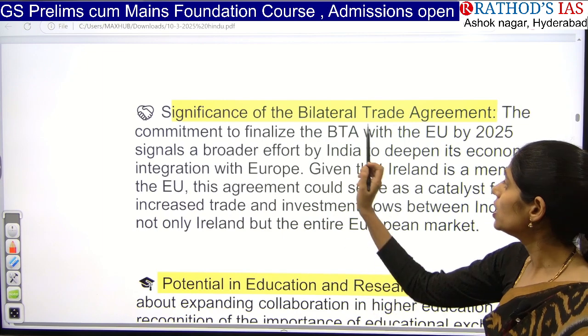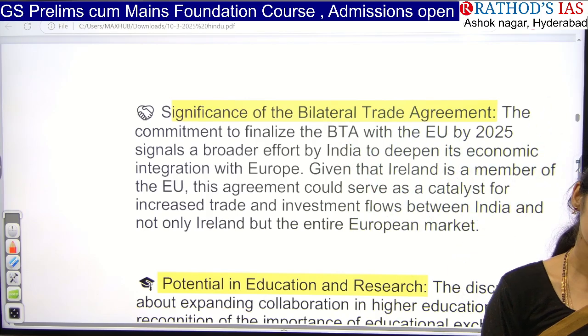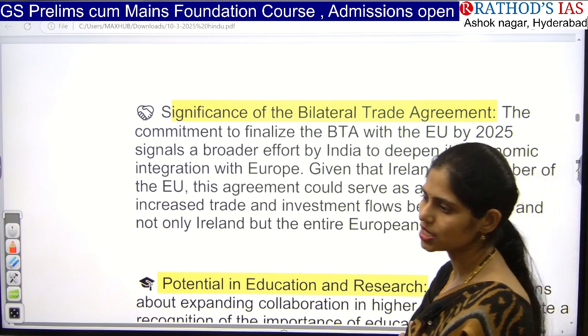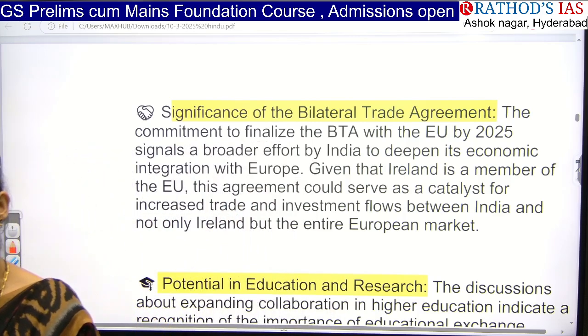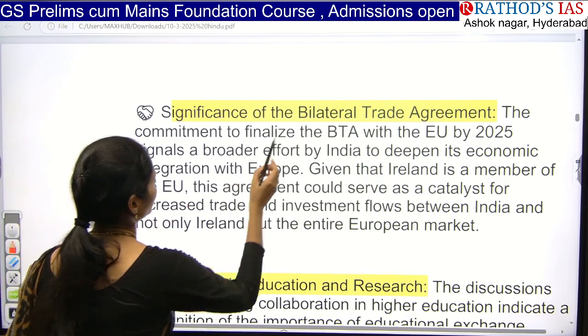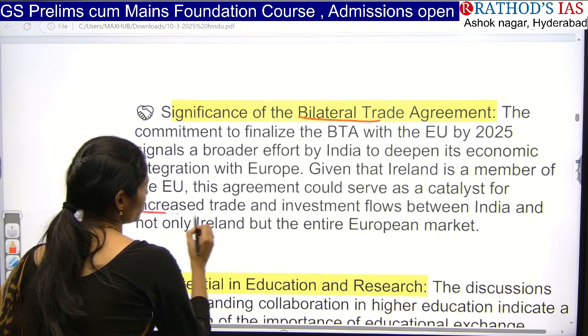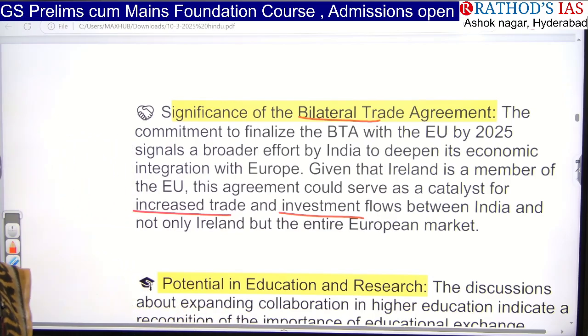Everything. So here, because of the signing of a bilateral trade agreement, obviously what happens? We can increase trade, we can increase exports and imports, and we can improve employment opportunities and economic growth. So like that, we have lots of advantages. Even investments can be increased, right? So here we want to come up with this bilateral trade agreement so that we can increase trade and increase investment flows. Okay, so that is one expectation.